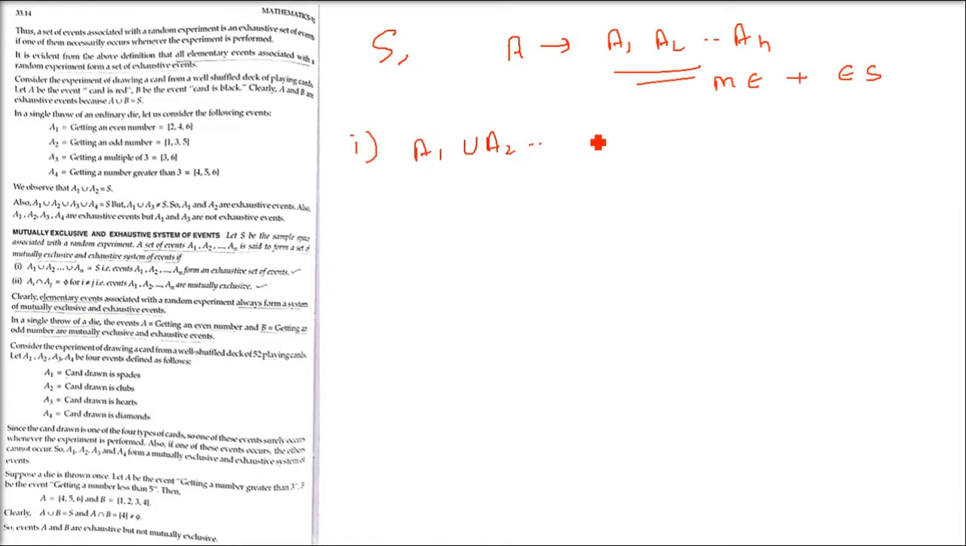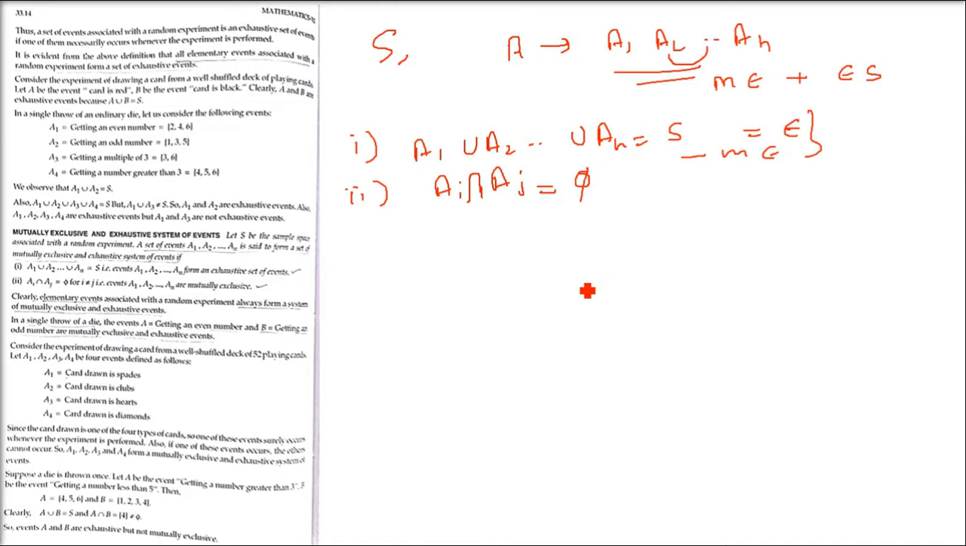First is A1 union A2 till AN, all the events. If you take the union, it has to be a sample space, which we already know. In exhaustive, mutually exclusive, what is it? The first condition is of exhaustive system. The second is, if we take the intersection of any of these two sets which you are taking in the union, the intersection should be phi. That means there should be nothing common between A1 and A2, or AI and AJ, where I and J should not be equal.